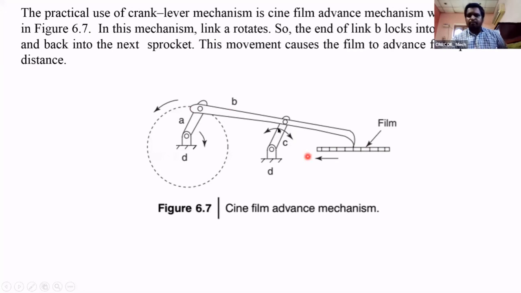This is one of the best applications for the crank and lever mechanism. See this, crank and lever means one link is rotating, one link is oscillating. C is the lever and A is the crank, and this is the coupler. The purpose is that for every rotation this one is lifted and engaged and it moves the film forward. This is called cine film advance mechanism.